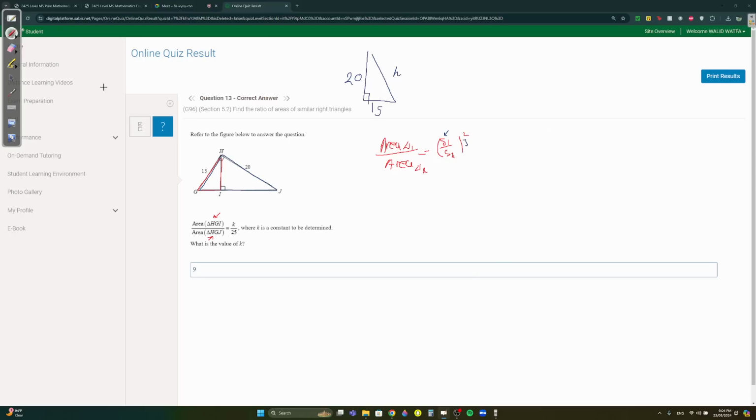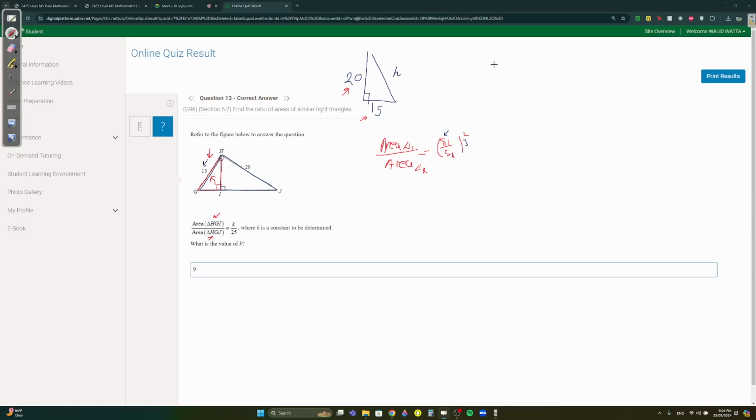The only side I have in the red triangle is this 15, and if this is the right angle, this 15 is the hypotenuse. So I also need the hypotenuse from the blue triangle, but I don't have it. Can I find it? Yes, I can, with Pythagoras theorem.